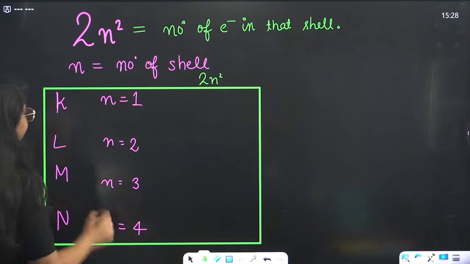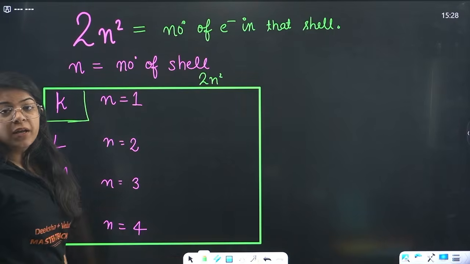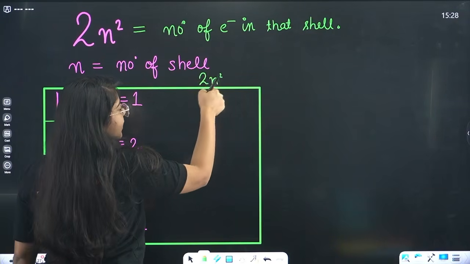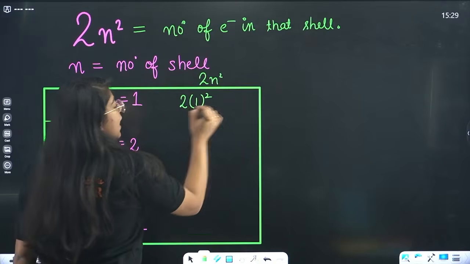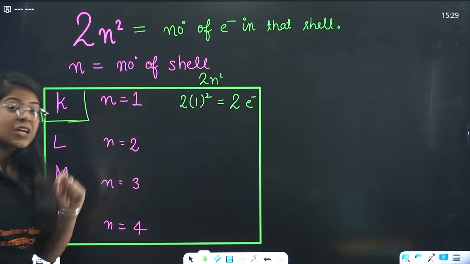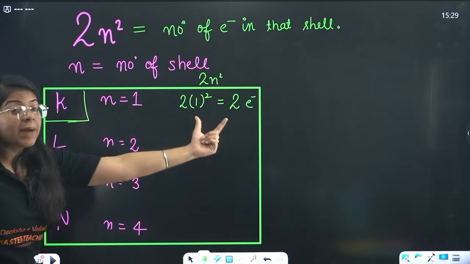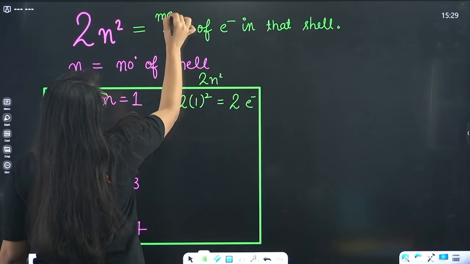Now this is the K shell. It has n equals 1, so I put n equals 1 in this formula: 2 into 1 whole square, which is simply 2. That means in the K shell you can fill a maximum of 2 electrons.